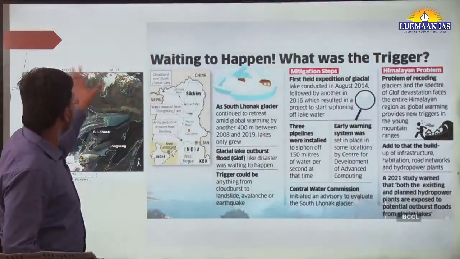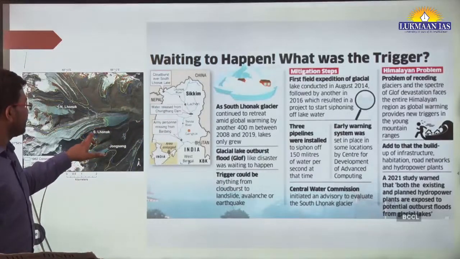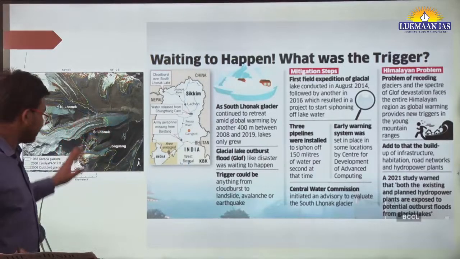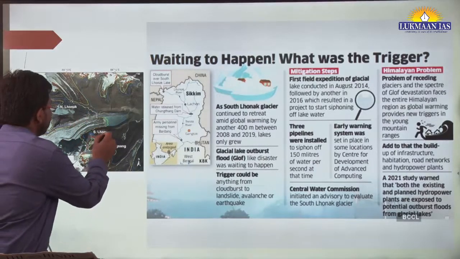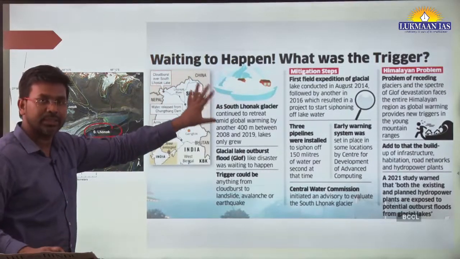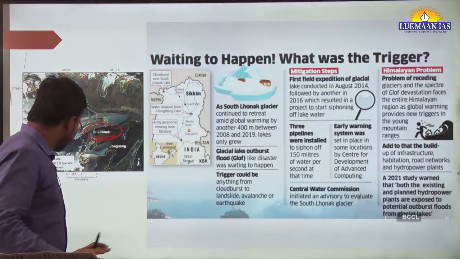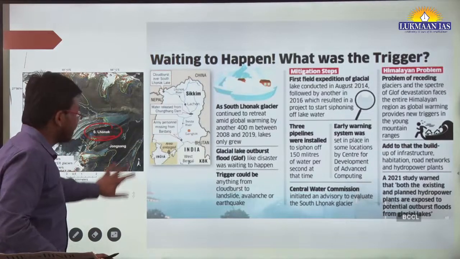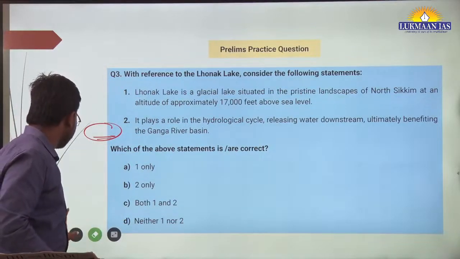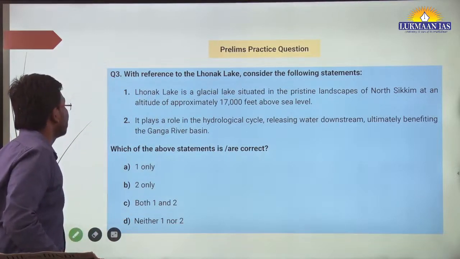And then we have a map also of the glacial lake. The name of the lake is South Lhonak. You just need to remember the name of the lake. There is some reading stuff, you can read it in your free time. That will be all from my side for the day. And there is a question quickly on this topic, we will solve this question.